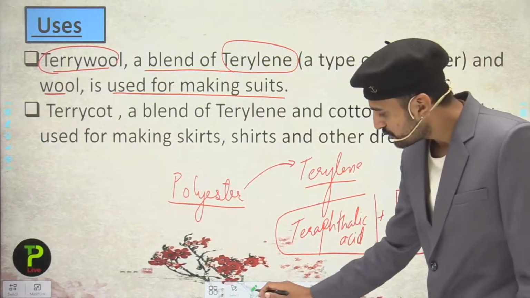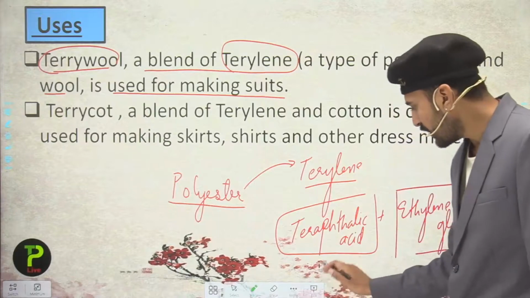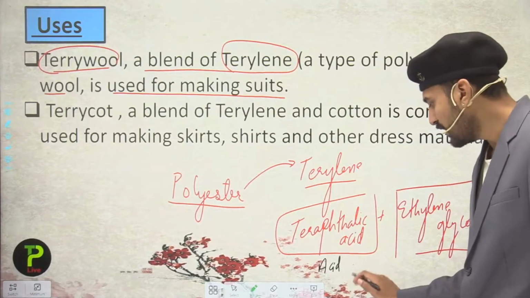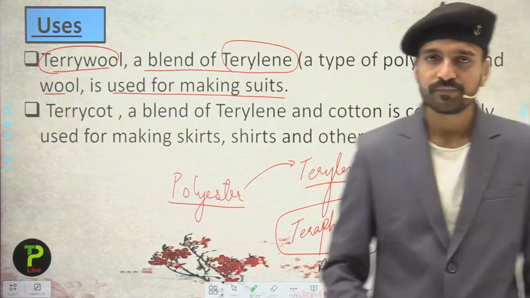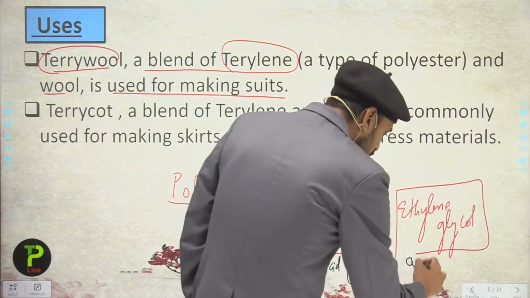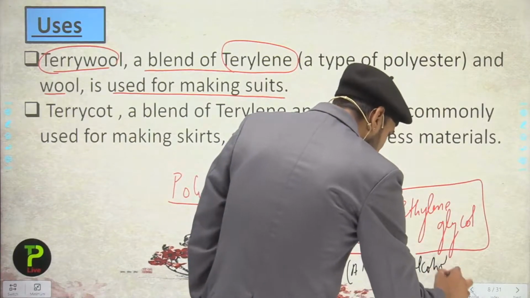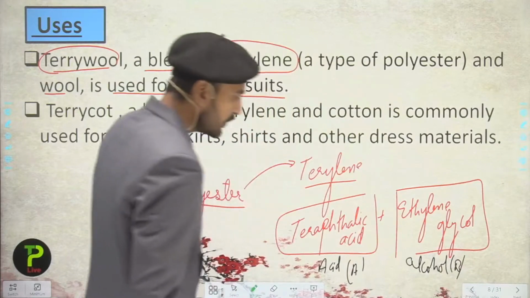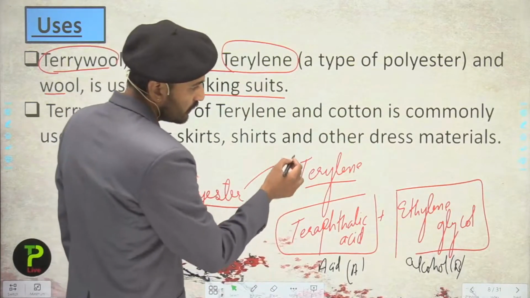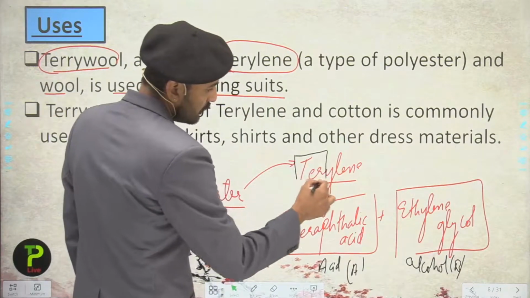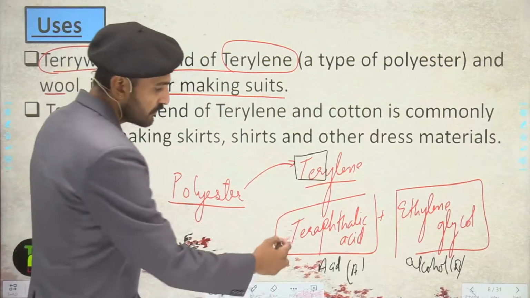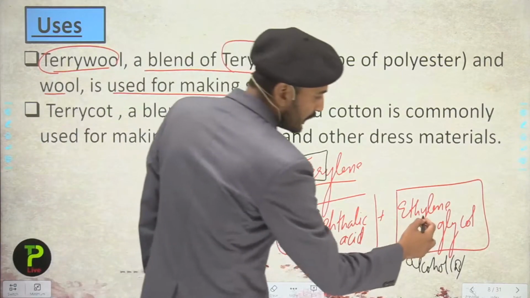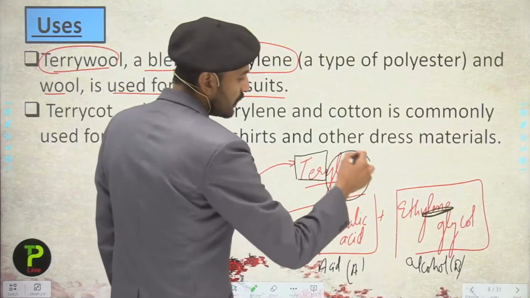So here this is the acid, as I have told you, the A part, and this is the alcohol, which is the B part. Here you can see that Ter has come from this acid part, and the lene has come from this part.